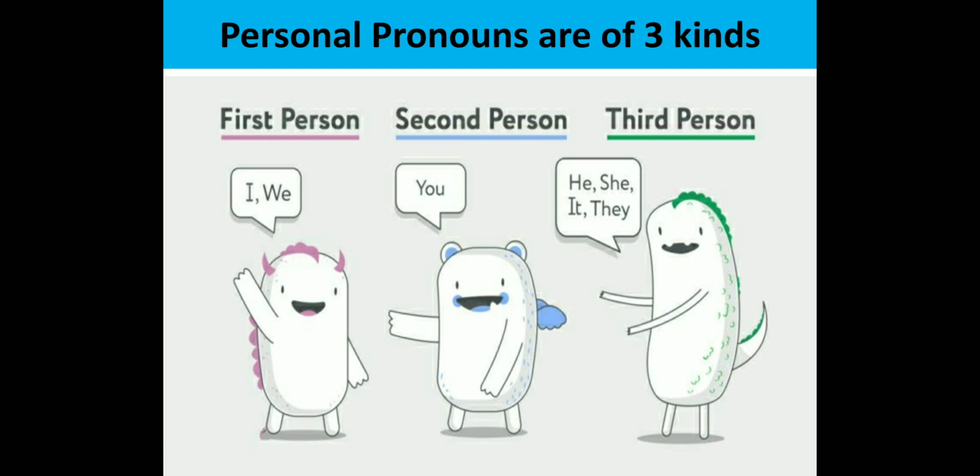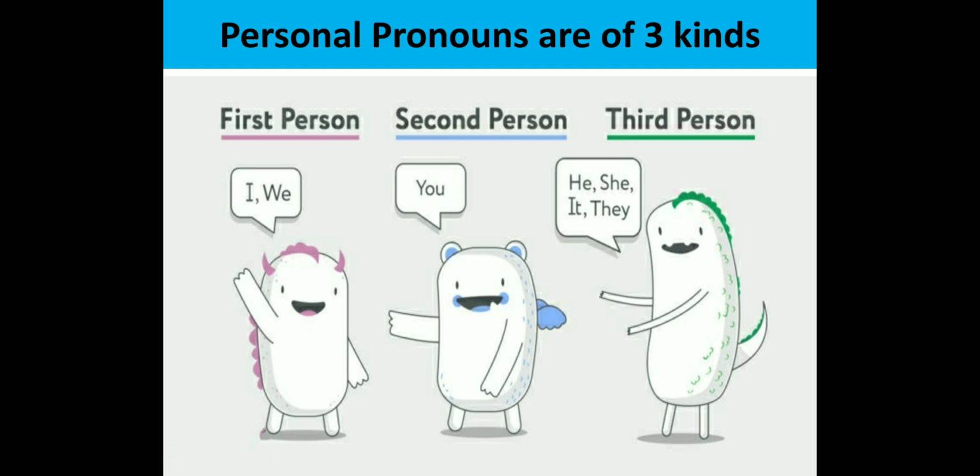So when I am talking about myself, I am the first person. I am talking to you, so you are the second person. And say for example, I go on to talk about our prime minister, Mr. Narendra Modi. Now I'm talking about someone else, a third person. So he is the third person.